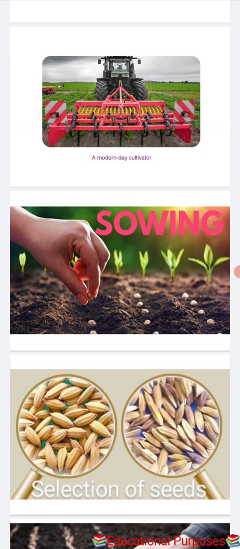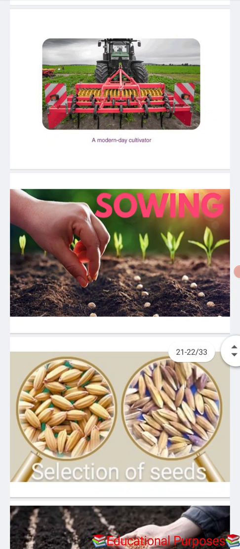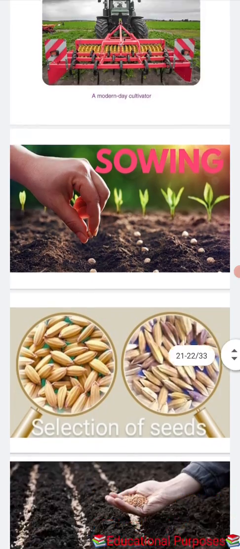Okay, now next is the sowing. The selection of seeds is over. Now we will move to the sowing. Sowing is an important part of crop production. Before sowing, good quality, clean and healthy seeds of a good variety are selected. Farmers prefer to use seeds which give them high yield, so they can earn more money. Okay, this is the sowing.